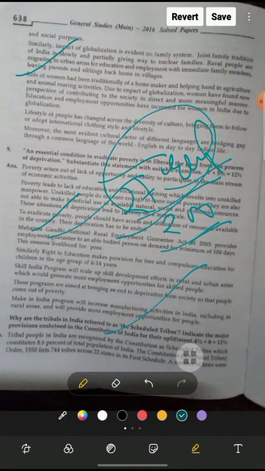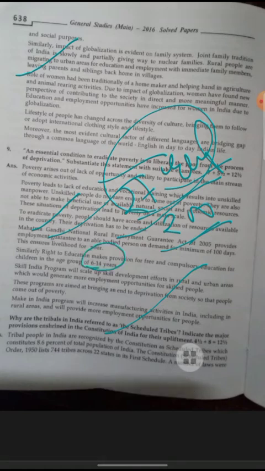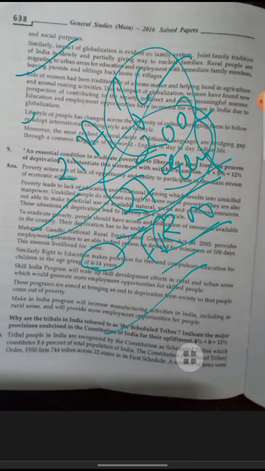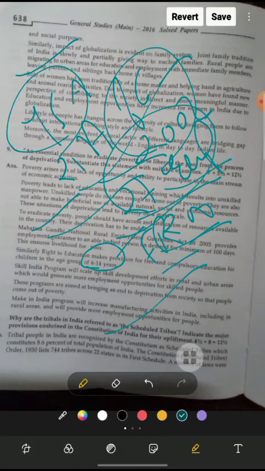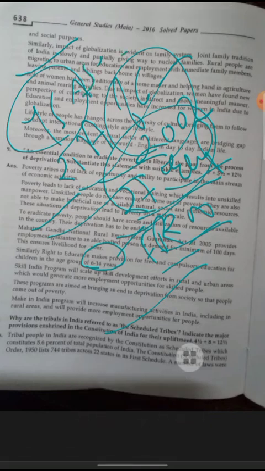Similarly, the right to education makes provision for free and compulsory education for children of age 6 to 14 as a fundamental right, under Article 21A and the 86th Constitutional Amendment 2002. Article 45, in the DPSP, is also for compulsory education. It should be the duty of the state to provide free and compulsory education to children. Articles 50 and 51 also provide for this.